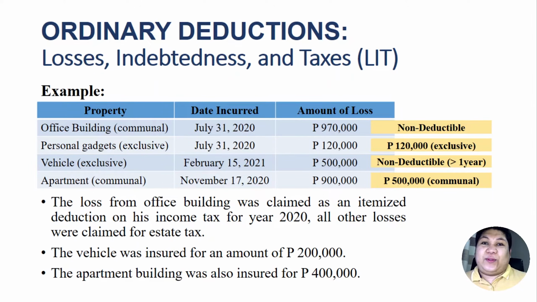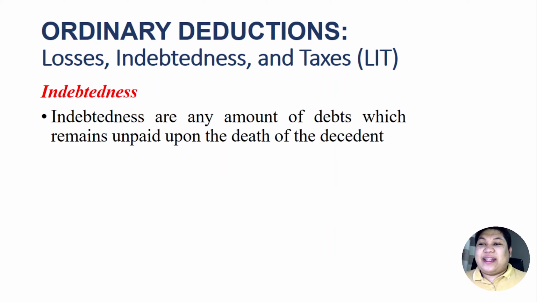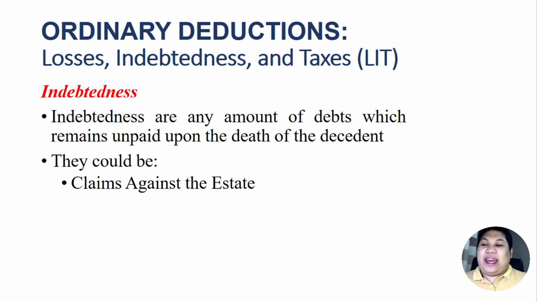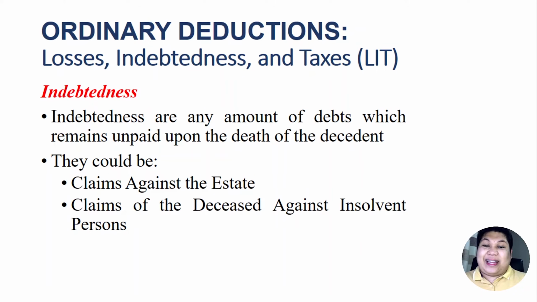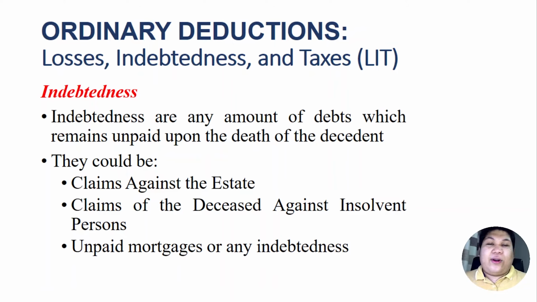Now let's proceed to the indebtedness. So, indebtedness are any amount of debts which remains unpaid upon the death of the decedent. When you say indebtedness, basically these are outstanding obligations, liabilities, which are still unpaid upon the death of the decedent. This indebtedness could be classified into three categories: claims against the estate, the claims of the deceased against insolvent persons, and any unpaid mortgages and any indebtedness.